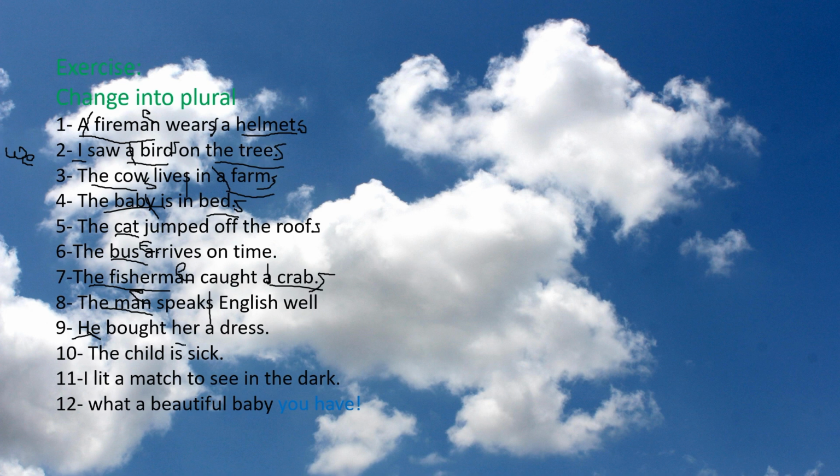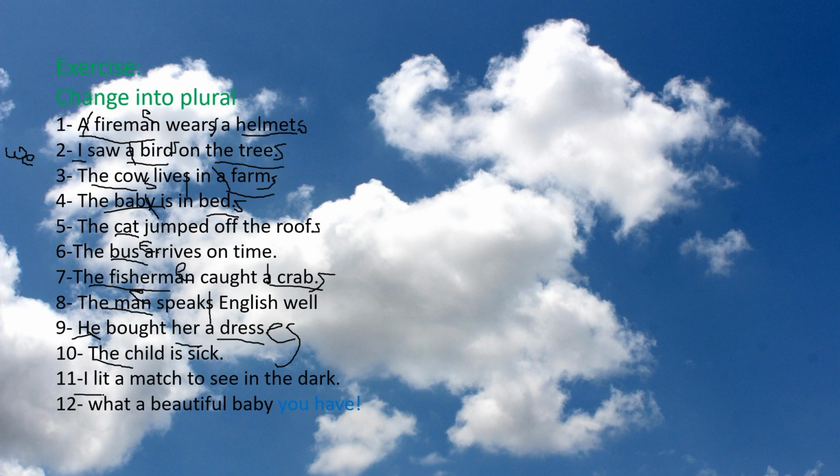Her will be them. We'll take this afterwards. But here the noun dress will be dresses. We'll add es. Why? Because it ends with ss, and the rule says that if the noun ends with ss, we add es. The child is sick. The child will be the children. It is irregular plural. Is will be are. So the children are sick.